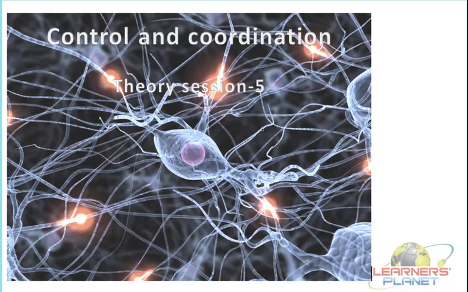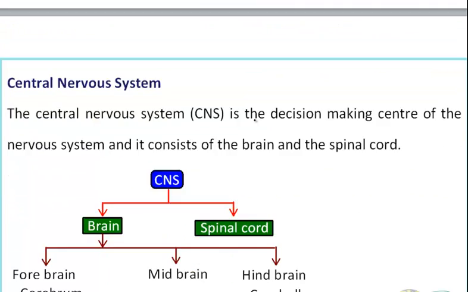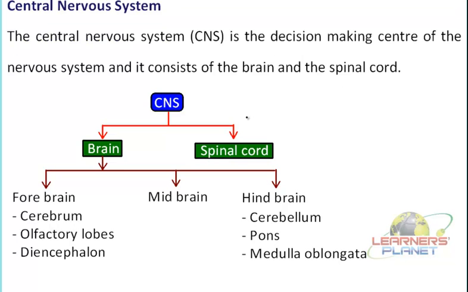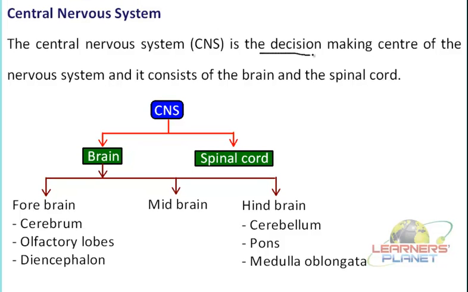Now we had already started with the central nervous system, and in this session let us continue about the same. The central nervous system, as we had already said, is the decision making center of the nervous system and is comprised of what? The brain and the spinal cord. This part is also known as the intelligence center. It is known as the command giving center or the director of the nervous system. So this system is comprised of the brain and spinal cord.